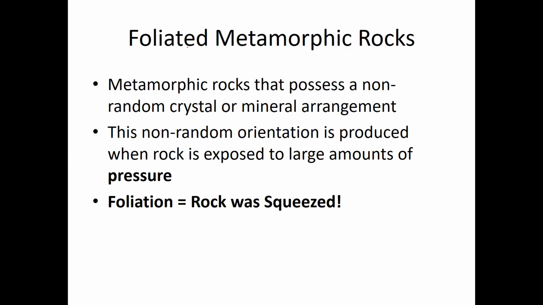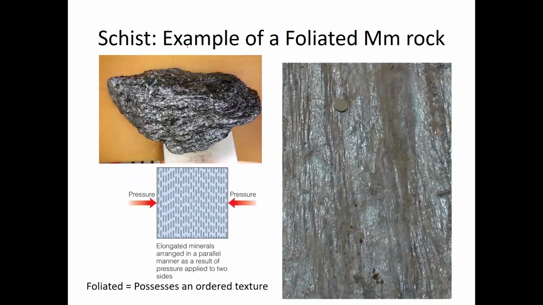So foliated metamorphic rocks, they possess a non-random crystalline or mineral arrangement. So non-random means that there's some order to them. Okay, so this non-random orientation, or this orderly orientation, so that basically the mineral crystals are aligned, that's produced whenever the rock is exposed to large amounts of pressure. So foliation results when the rock is squeezed. When the rock is squeezed, all of the mineral crystals, they align themselves and form a foliated metamorphic rock.